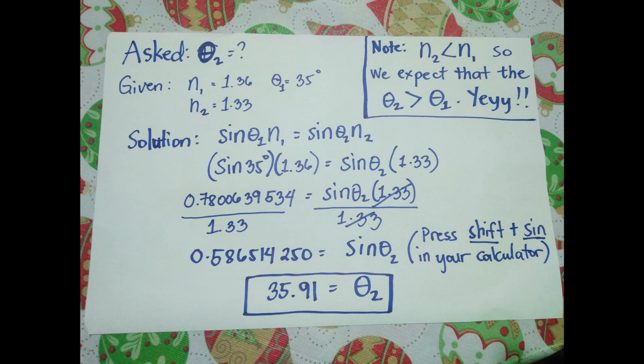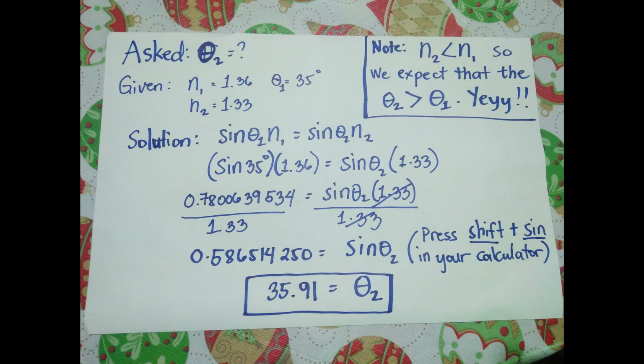Now, how will you know what equation you are going to use in this problem? The first thing that I always do every time I solve a problem is check what the given variables are. In this case, what is given are the n, or the index of refraction, and the angles of incidence and refraction. So the only equation that contains these variables is, if you check it right now, what equation? Yes, it's equation number 1. So we use equation number 1 in this case.